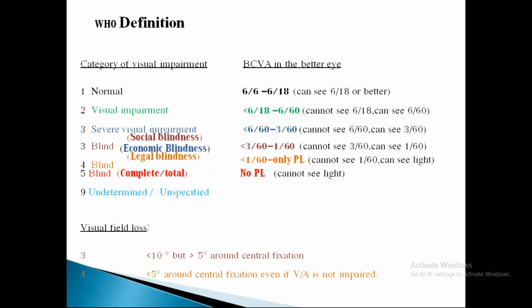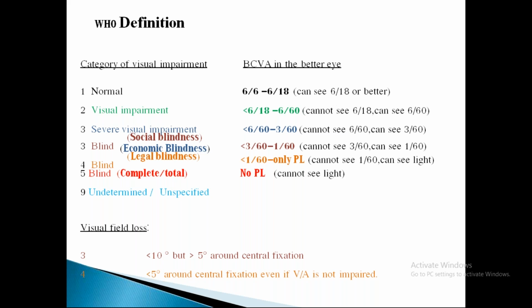According to WHO, normal vision is 6 by 6 to 6 by 18. Mild visual impairment is less than 6 by 18 to 6 by 60, that is, the patient cannot see 6 by 18 but can see the 6 by 60 line in Snellen's chart. Severe visual impairment, also called social blindness, is less than 6 by 60 to 3 by 60. The patient cannot see 6 by 60, but the distance is reduced to 3 feet, where he can see Snellen's chart first line.